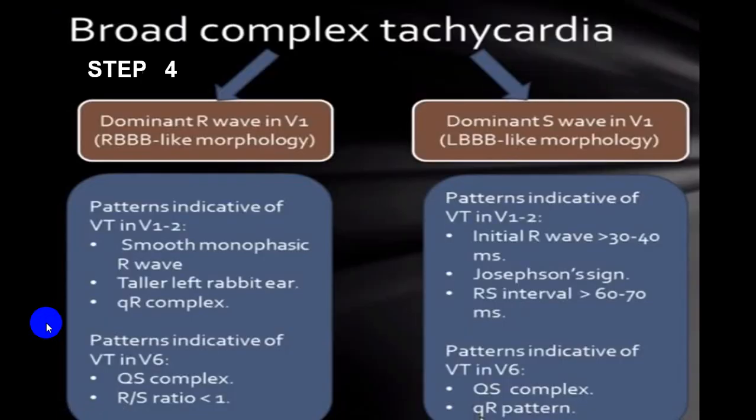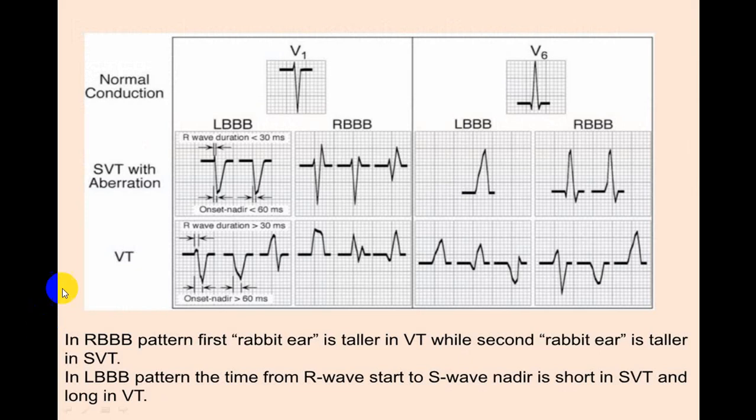We have a lot of things in step 4, so I'll show you in another slide. In this slide, in an SVT, if you get an LBBB pattern, you get a small R wave and a deep S wave. While in a VT, you will have a Bruguera sign and a Josephson sign. You see this QRS complex. So if you get that Bruguera sign, Marriott sign, Josephson sign, it is straightforward in favor of VT.